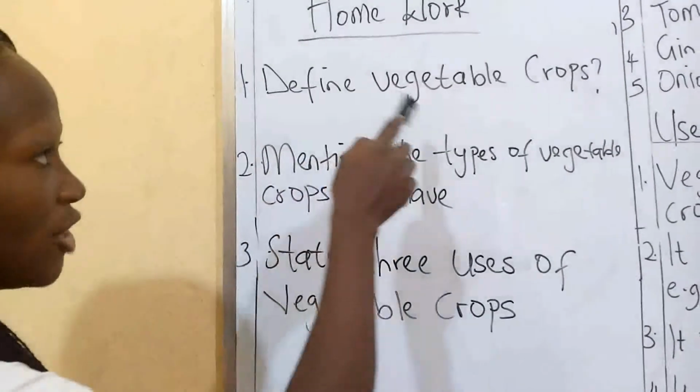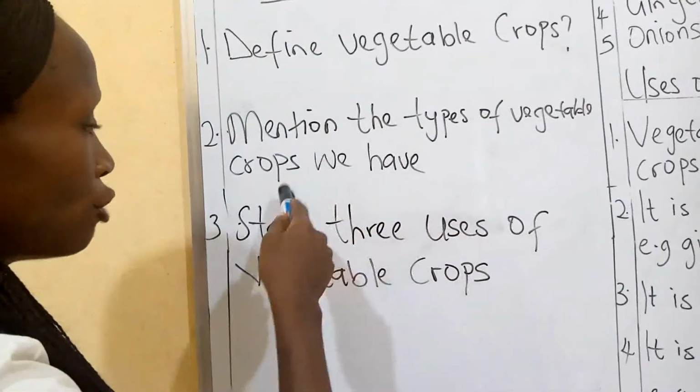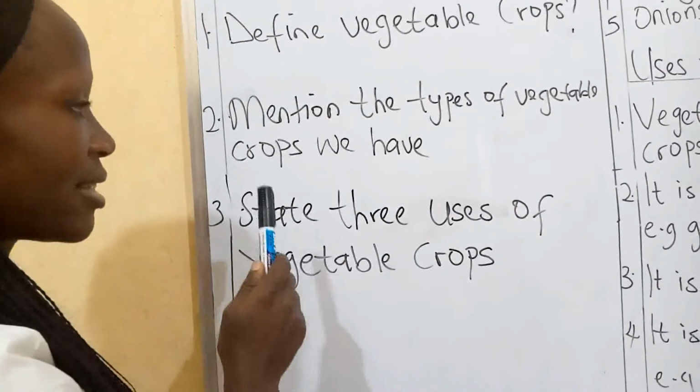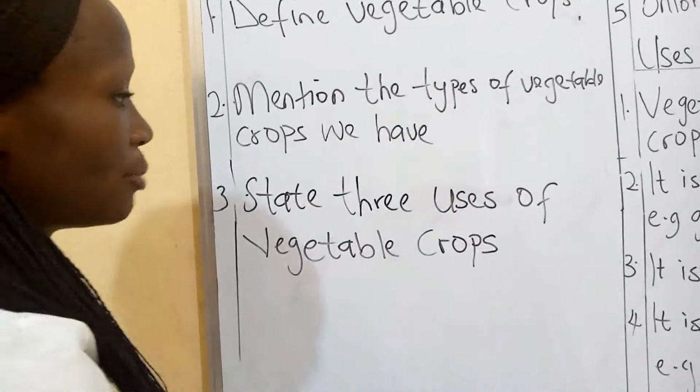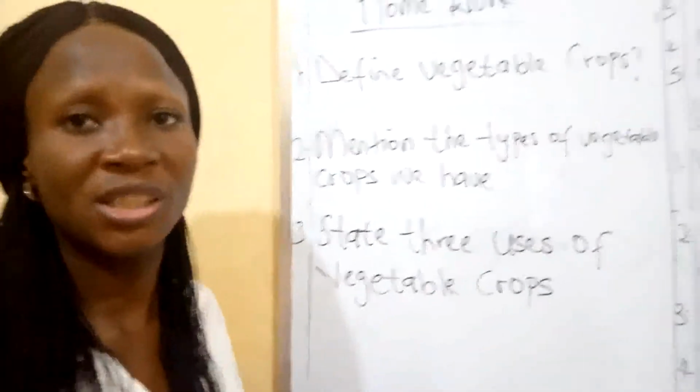Number 1, define vegetable crops. Number 2, mention the types of vegetable crops we have. Number 3, state the 3 uses of vegetable crops. Okay, please do this homework and submit it to the school.